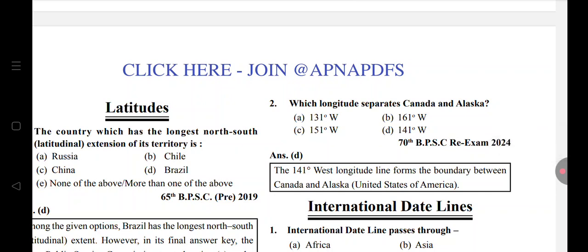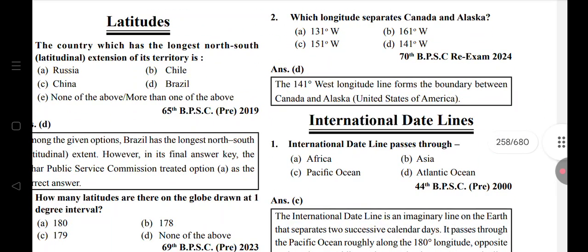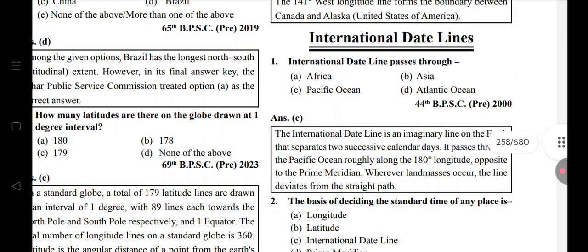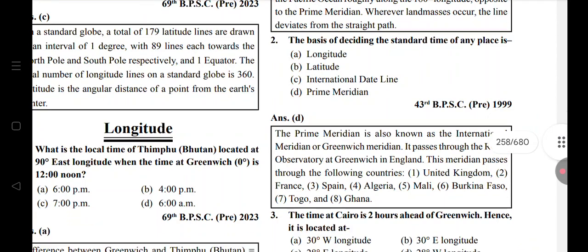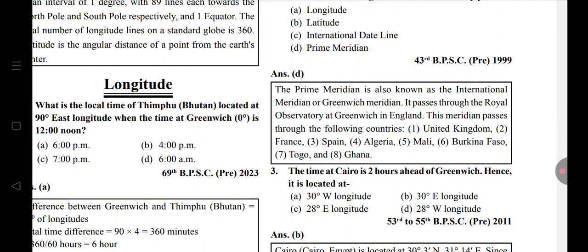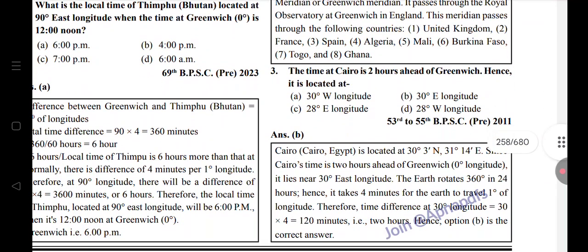The International Date Line passes through the Pacific Ocean. The basis for deciding the standard time of any place is the prime meridian. Time at Cairo is 2 hours ahead of Greenwich, hence it is located at 30 degrees east longitude.